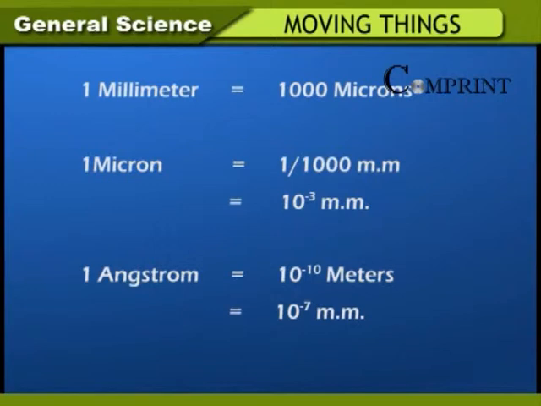1 micron is equal to 1 by 1000 millimeters or equal to 10 to the power of minus 3 millimeters. 1 angstrom is equal to 10 to the power of 10 meters or 10 to the power of minus 7 millimeters.